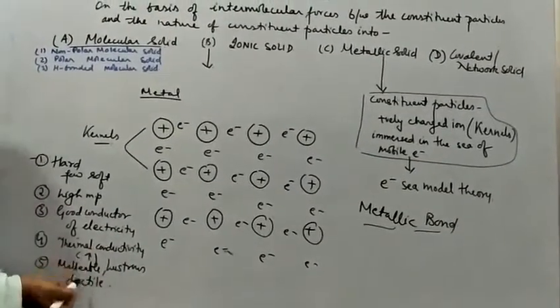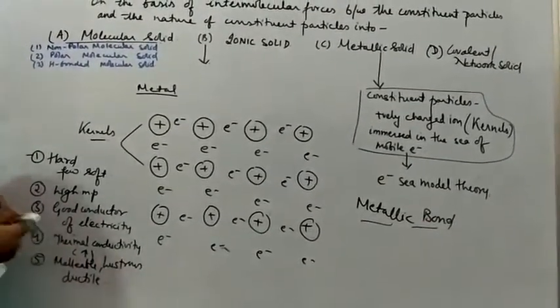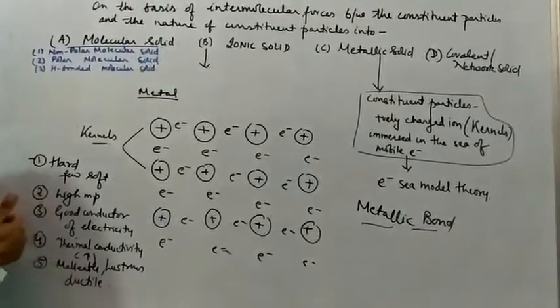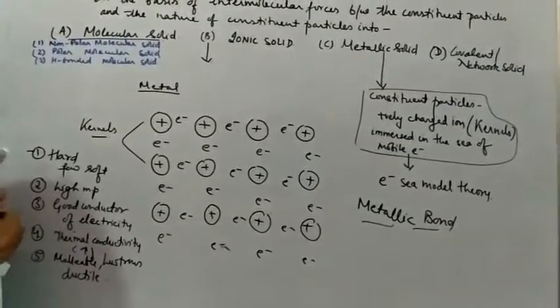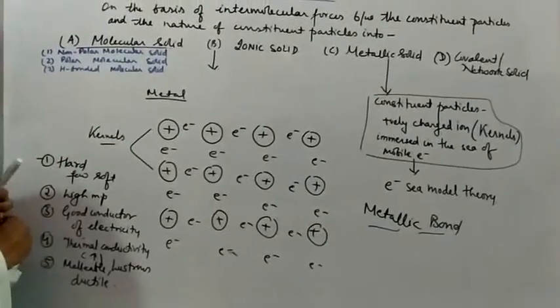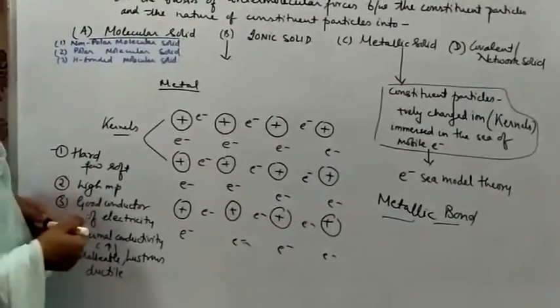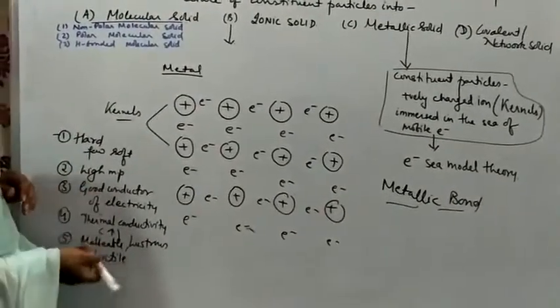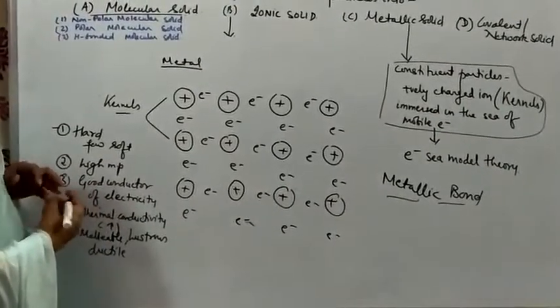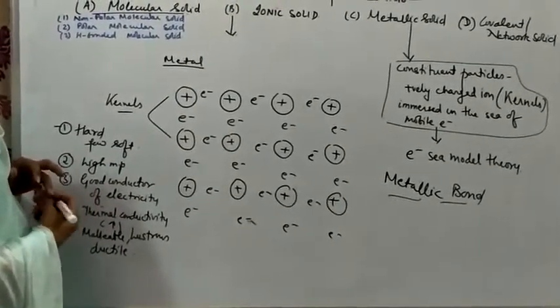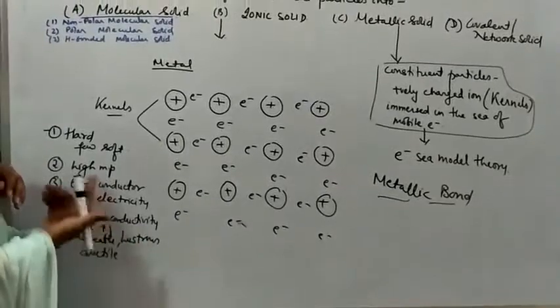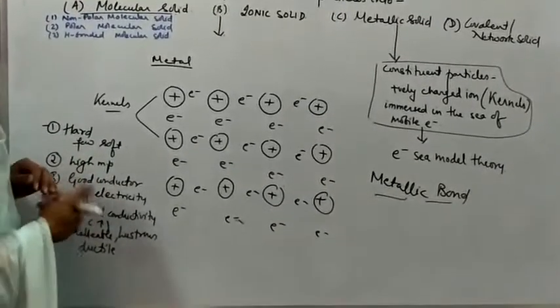I think everyone knows what is malleable, lustrous, and ductile. Malleable is the tendency of the metal atom through which they can be drawn into sheets, and ductile is that through which they can be drawn into wires. Lustrous means the shiny surface, right? This metal shows a shine on its surface. This is known as lustrous, and they are sonorous also, sound producing also.